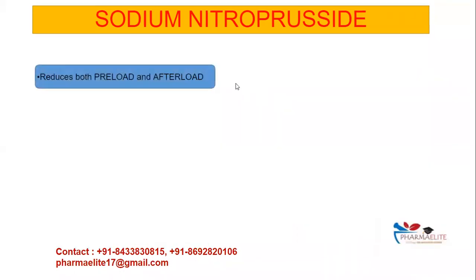Now, sodium nitroprusside reduces both preload and afterload. So what is preload? Preload is the initial stretching of the cardiac myocytes or the heart muscles before contraction, and this is related to ventricular filling. And afterload is the force against which the heart has to contract to eject the blood. So basically, preload is the initial stretching of the heart muscles before contraction, and afterload is the amount of pressure that the heart needs to exert to eject the blood during ventricular contraction.